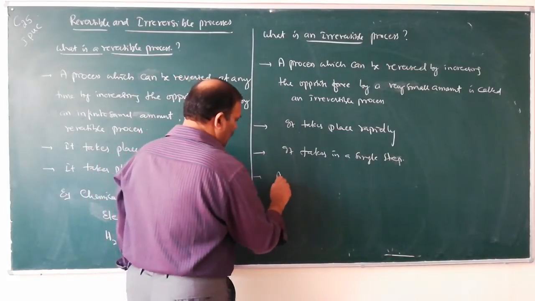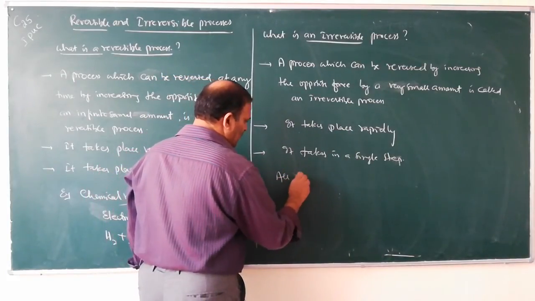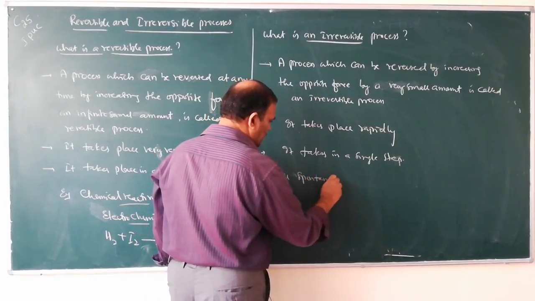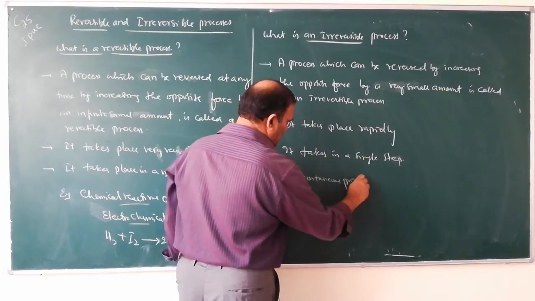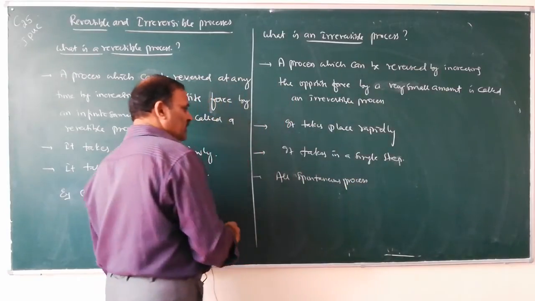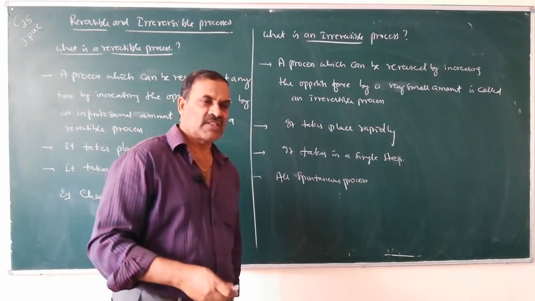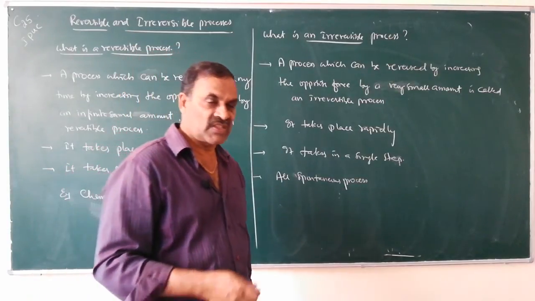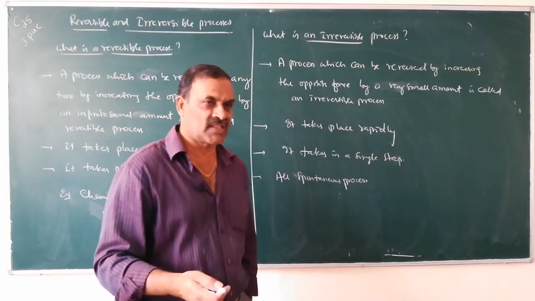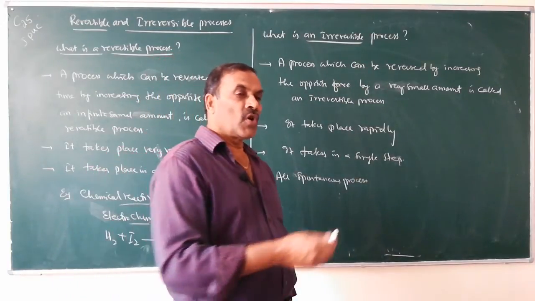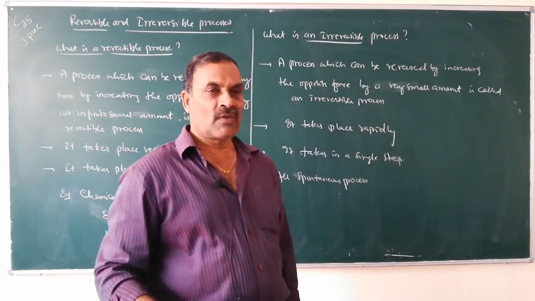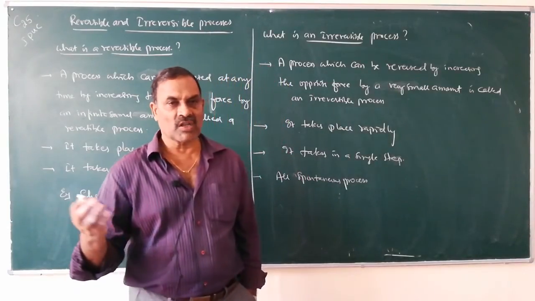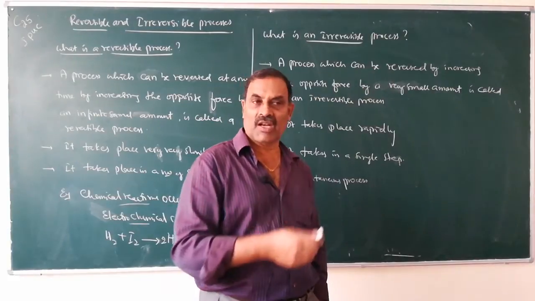Fourth point, all spontaneous processes. What are spontaneous processes? The processes which take place by themselves. That means flow of water from higher level to lower level takes place by itself. During the rainy season, water will flow from higher level to lower level.